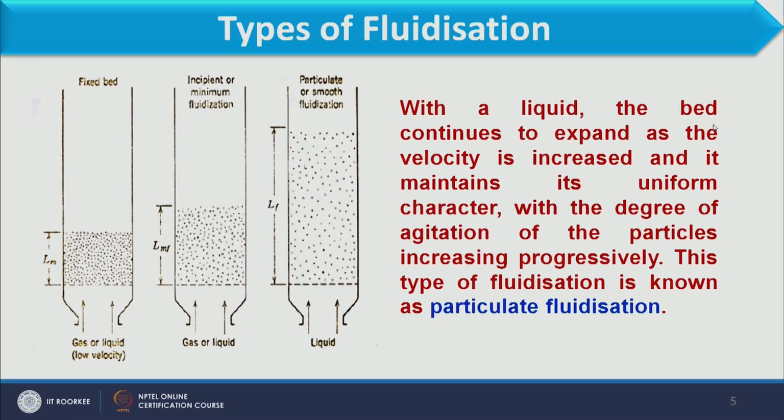So, with a liquid, the bed continues to expand as the velocity is increased, and it maintains its uniform character, with the degree of agitation of the particles increasing progressively. So, particle movement will increase progressively, but it will be uniformly distributed throughout the bed. This type of fluidization is known as particulate fluidization. It usually happens with liquid. It can happen with gas, but at lower velocity.